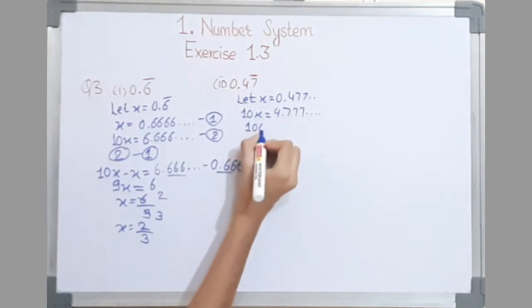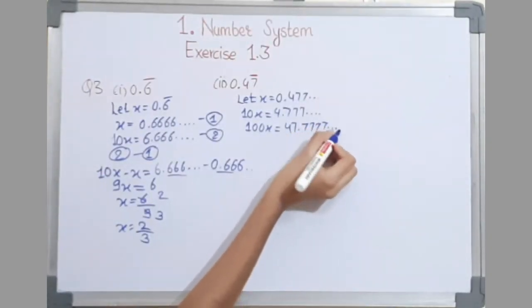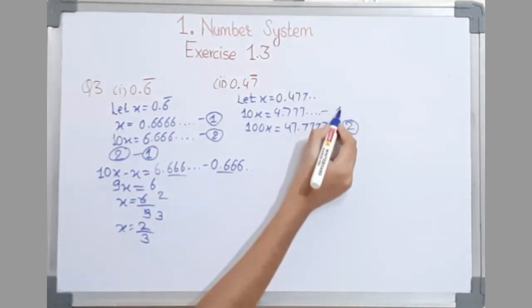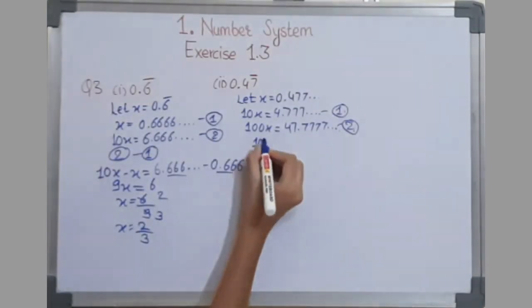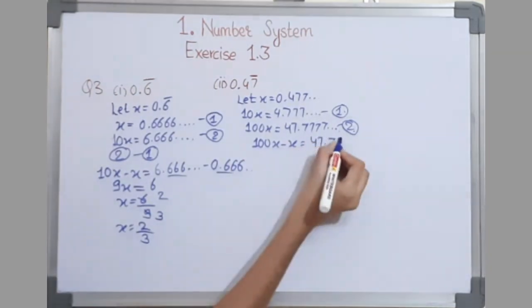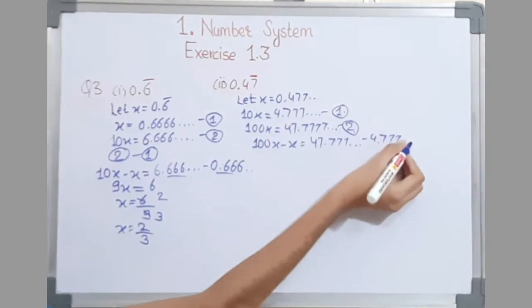Now 100x equal to 47.7777. We will subtract the first one from the second, which will give 100x minus x equal to 47.777 minus 4.777.